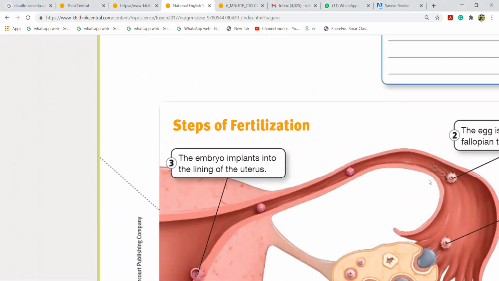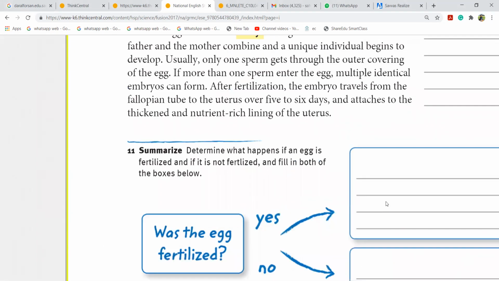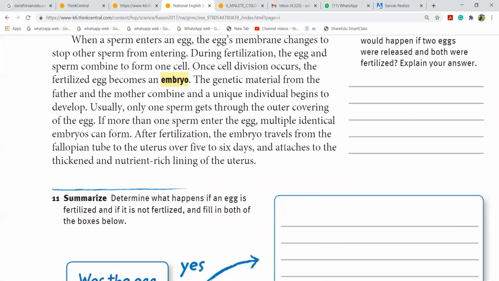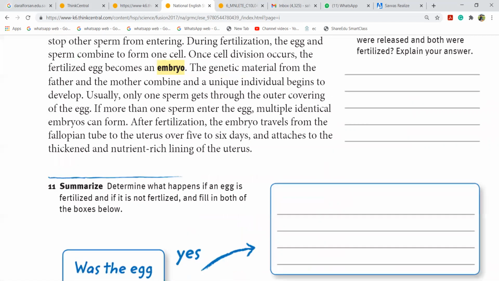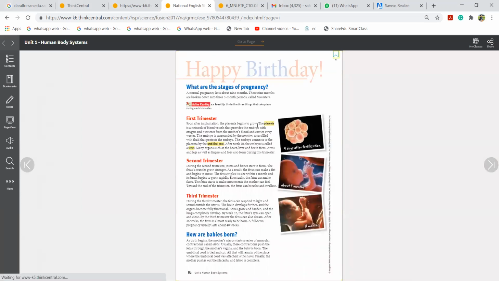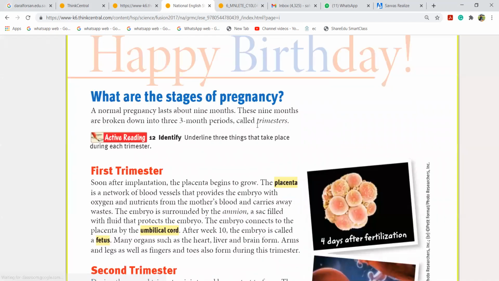That embryo goes back and travels to the uterus. Now, after fertilization, the embryo travels from the fallopian tube over 5 to 6 days and attaches to the thick, nutrient-rich lining of the uterus. It goes and attaches to the thick lining of the uterus. So now, the pregnancy occurs.